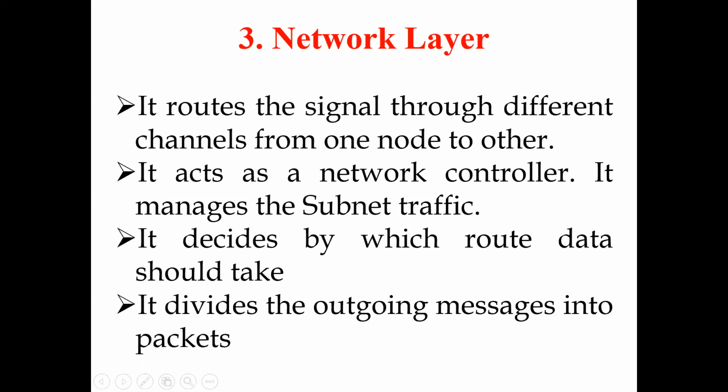It's the subnet traffic, and it decides which route the data should take, and it divides the outgoing message into packets.